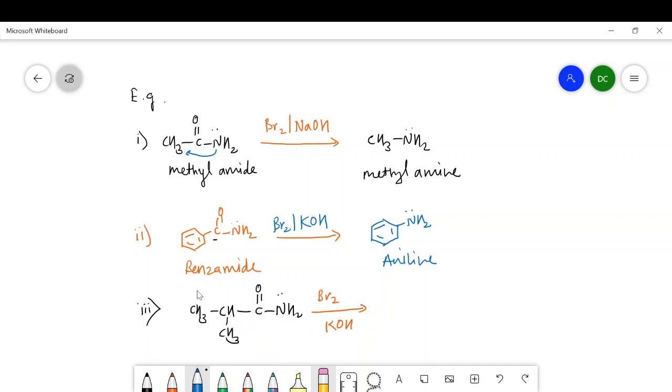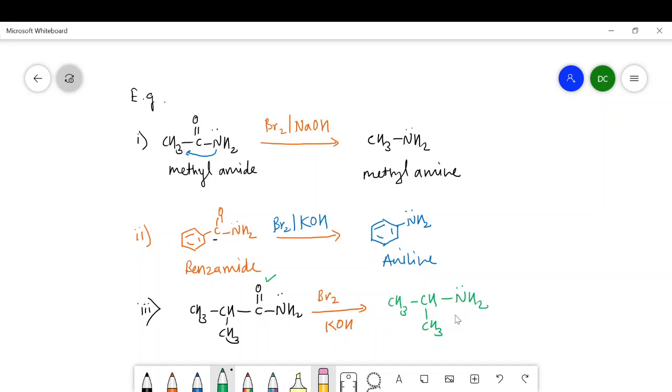Whatever may be the structure of this reactant, we have to join the two fragments on the left side and the right-hand side of this CO group, and we have to remove this CO group. After removing the CO group, we have two fragments, that is CH3 CH CH3 and another fragment NH2. We have to join them together. In this way, we can write a number of examples of this Hofmann bromamide or Hofmann rearrangement reaction.